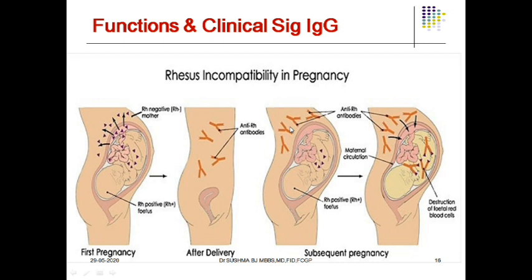In the subsequent pregnancy, when she conceives again, if she gets an RH positive baby or fetus, the antibodies which were already produced during her first pregnancy are going to cross the placenta and cause fetal hemolysis, antigen-antibody reaction, and destruction of the fetal red blood cells, as the fetus suffers from the hemolytic disease of the newborn. This is called RH incompatibility.